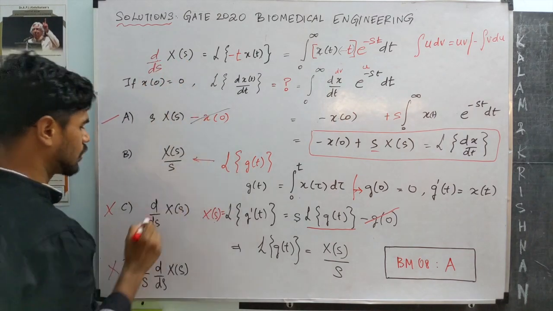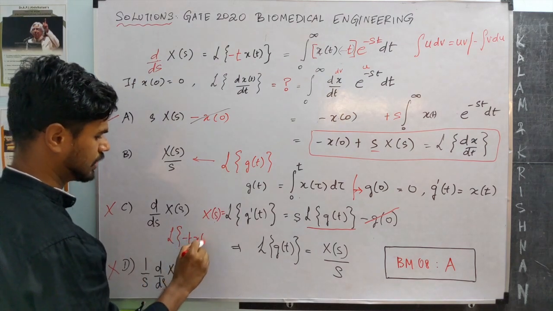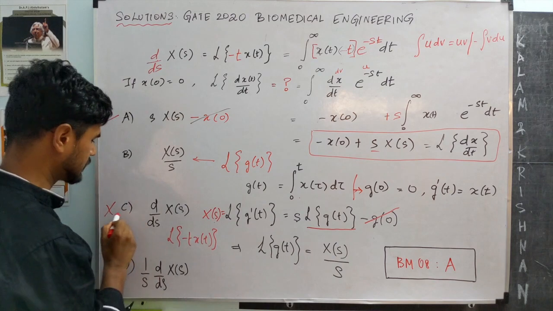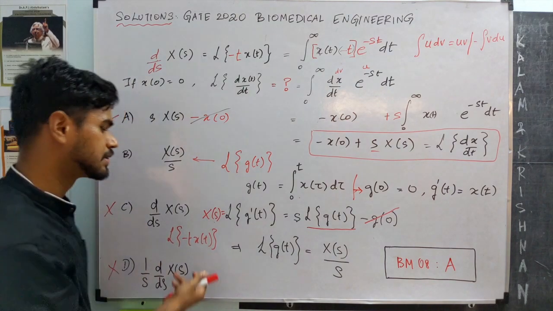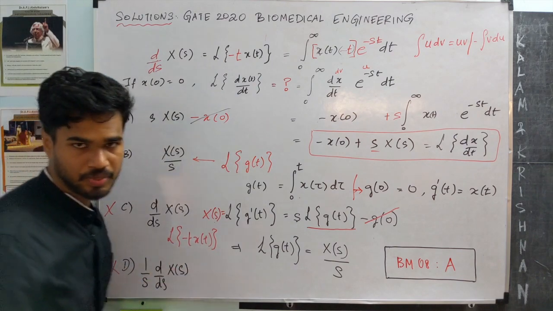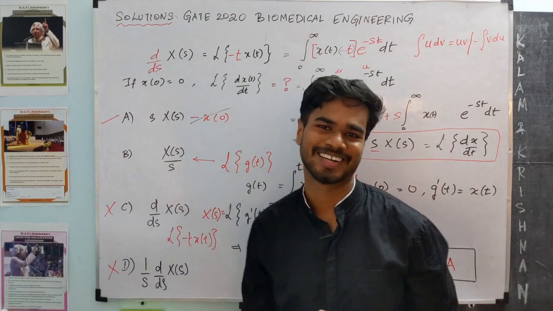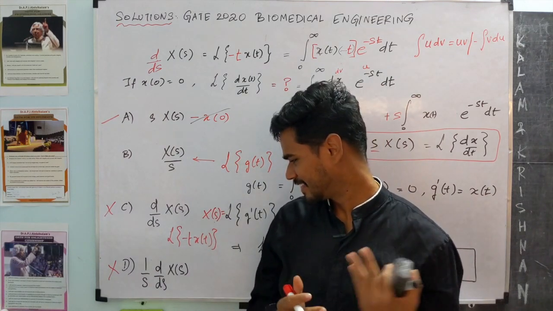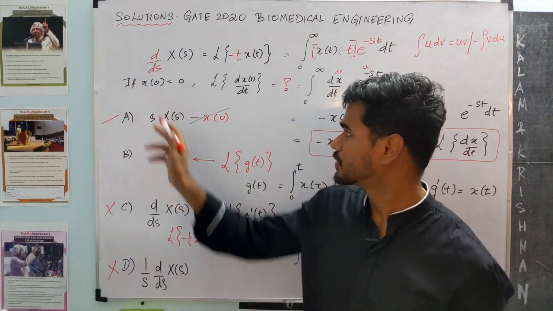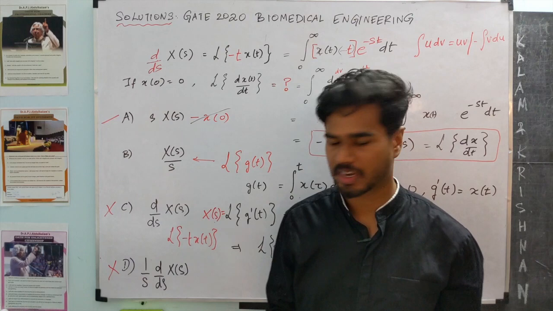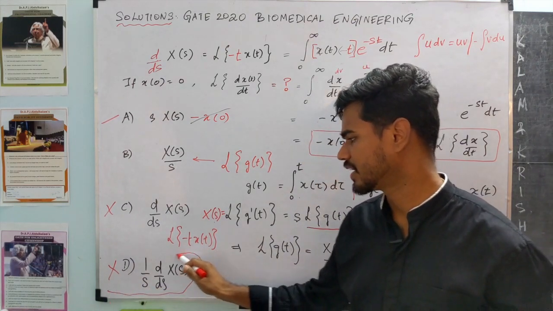So had the question been what is the Laplace transform of minus t times x of t, this would have been the answer. Again, this is another property of the Laplace transform. And finally, let's go to the hardest level, which is a question for you all. Is there any modification to the question that we can make that would help us get option D as the answer?